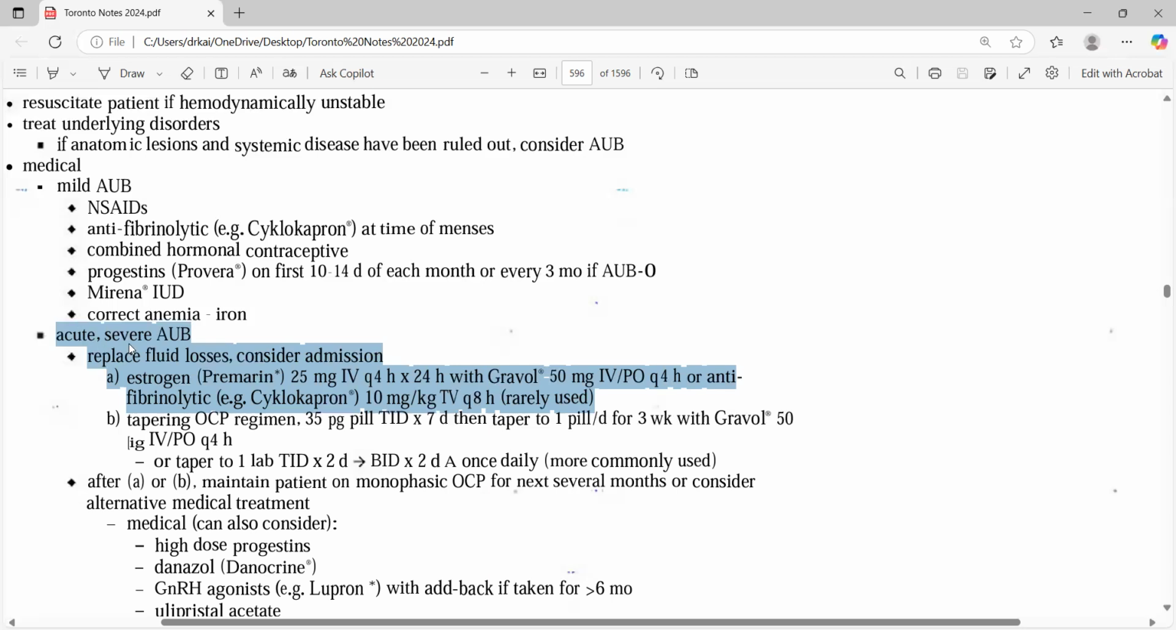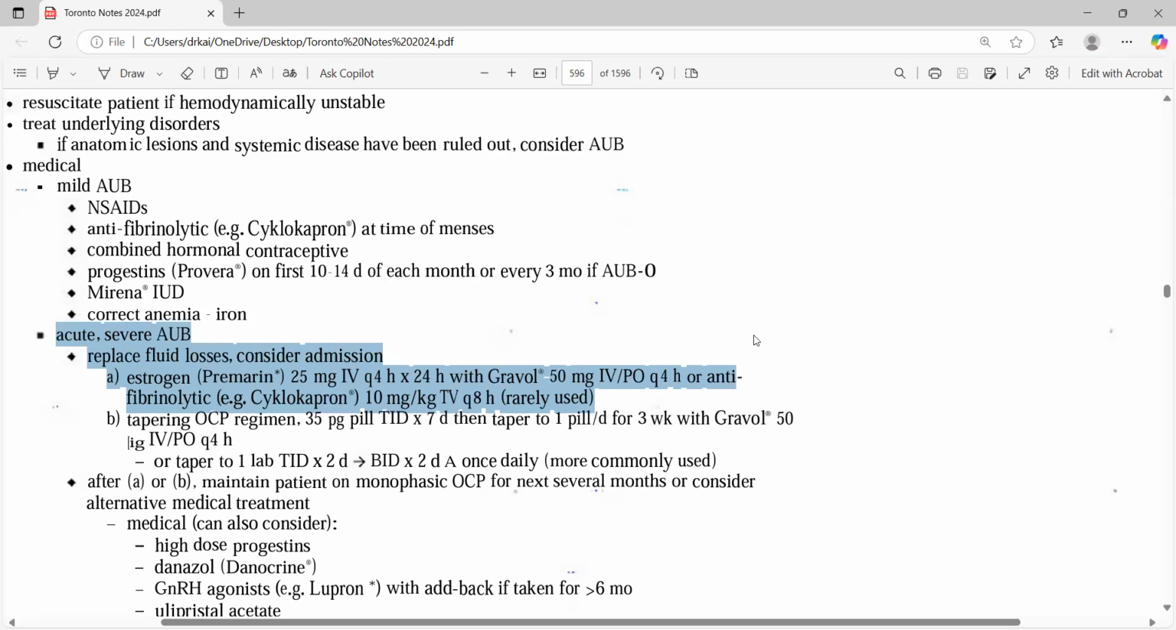But the book says that for abnormal uterine bleeding, the answer is that you can go for estrogen. Estrogen does help with severe abnormal uterine bleeding. So in your question, if they ask what you go for in severe abnormal uterine bleeding, the answer is estrogen.